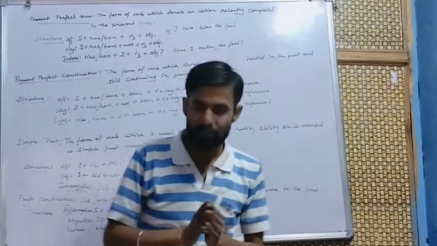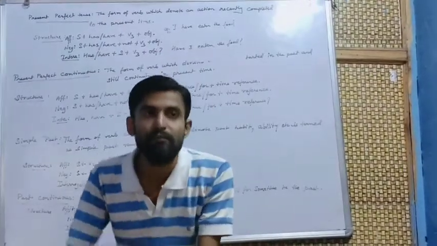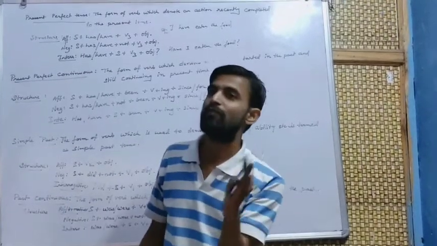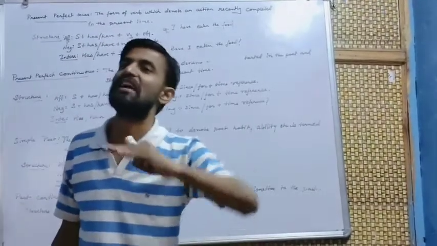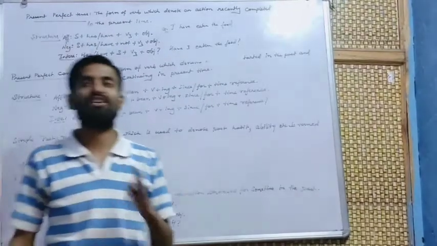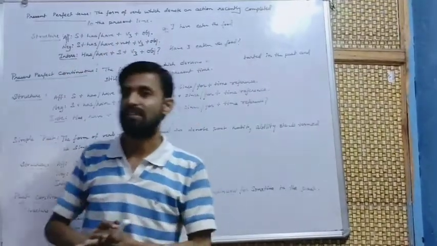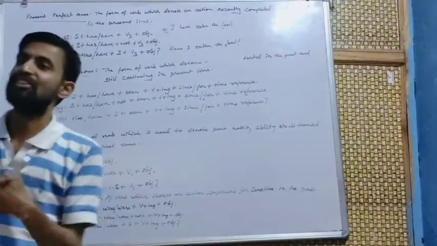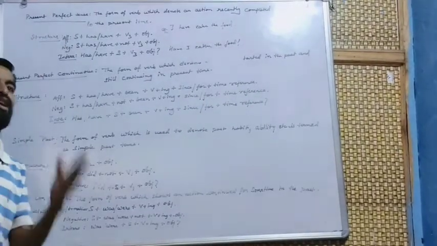Now, present perfect continuous tense. What is present perfect continuous tense? The form of verb which denotes that an action started in the past is still continuing in the present time. It is still going on, still in progress.